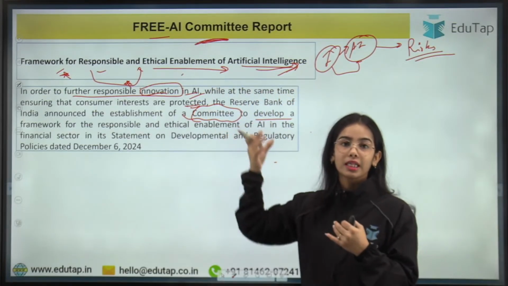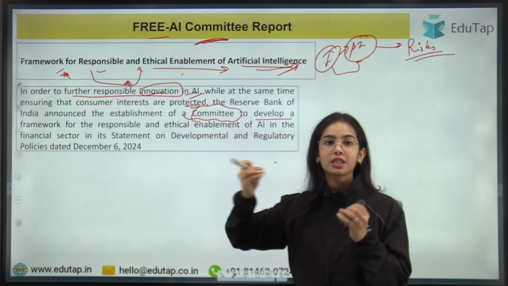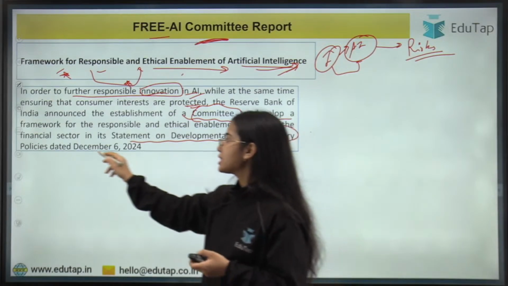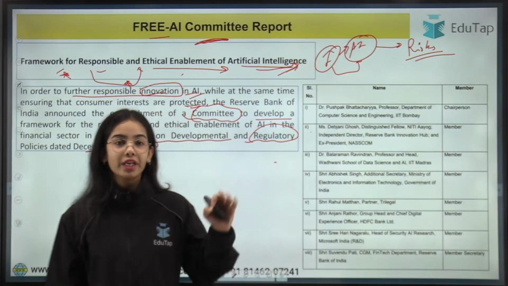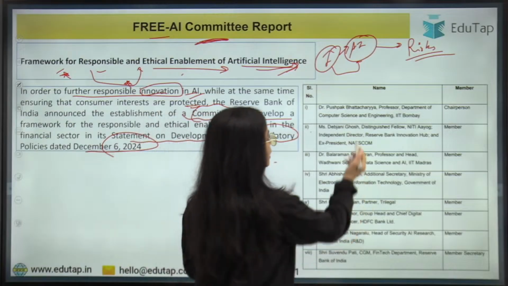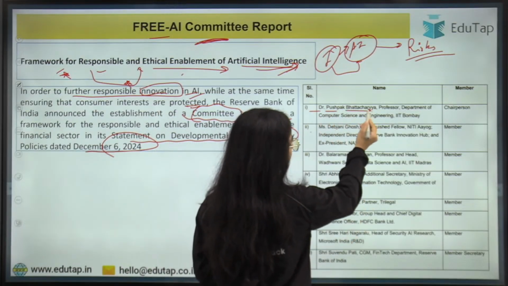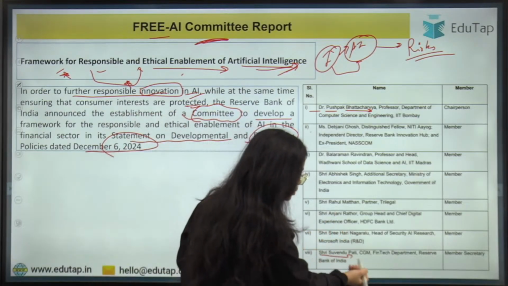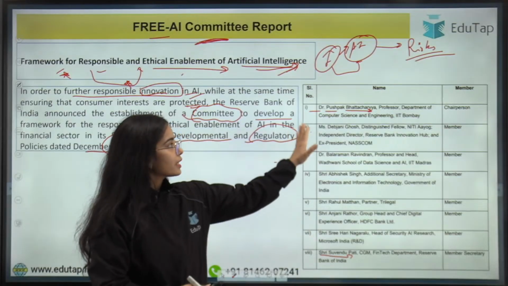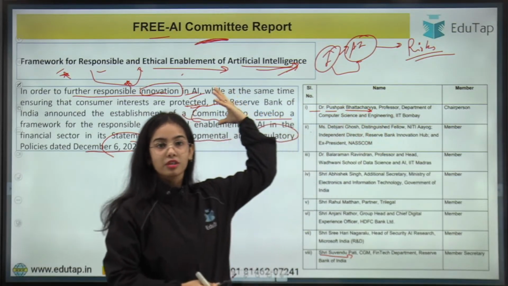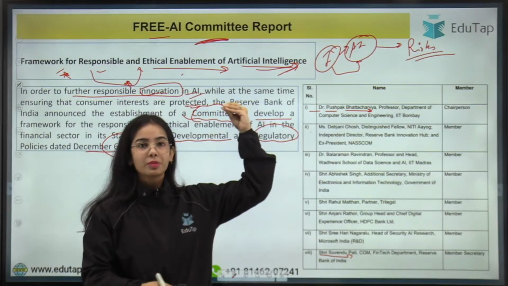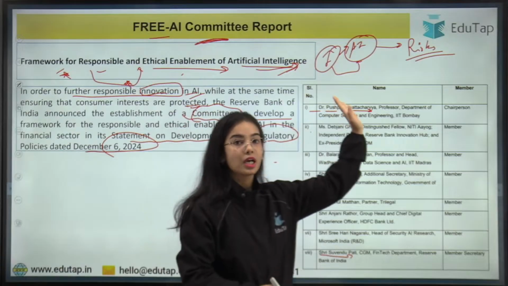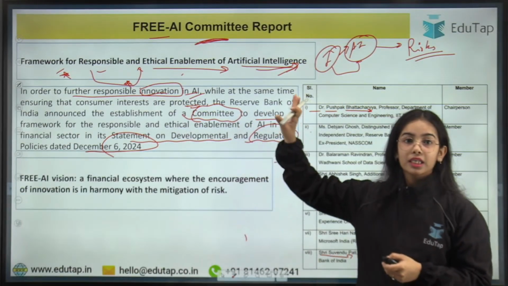So the RBI established the committee, and this decision of establishing the committee was announced in the Statement on Development and Regulatory Policies dated December 6, 2024. So here you can see that the chairperson of the committee was Dr. Pushpak Bhattacharya, and the member secretary of the committee was Shri Suvendu Pati. Okay, so we have discussed that the chairperson of the committee for the Free AI, the framework for the responsible and ethical enablement of artificial intelligence, was Dr. Pushpak Bhattacharya.